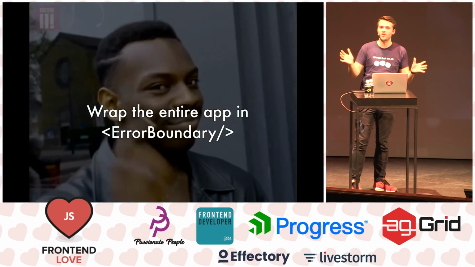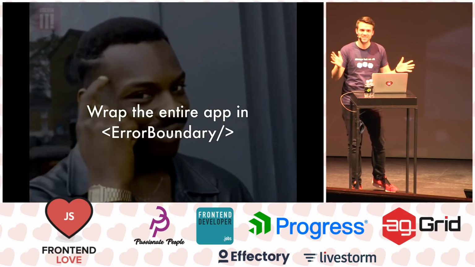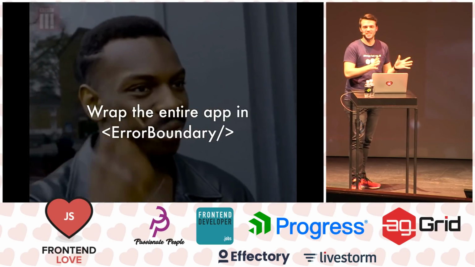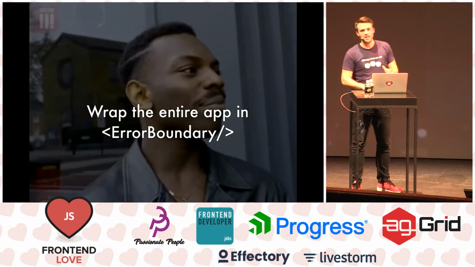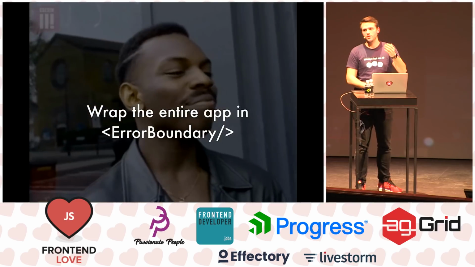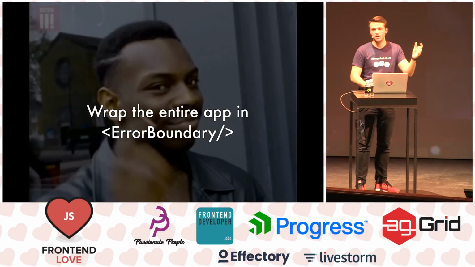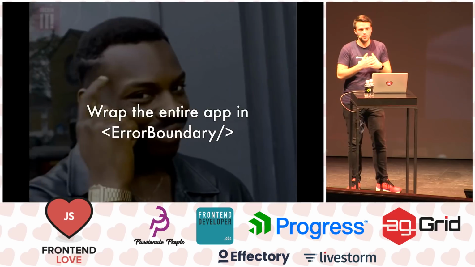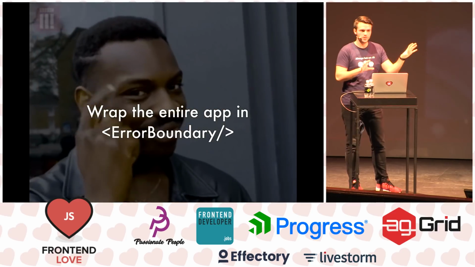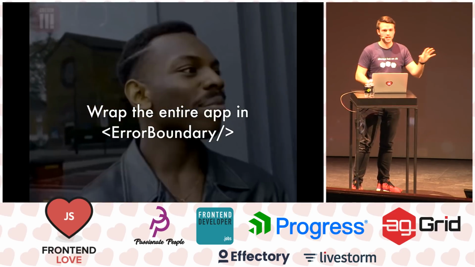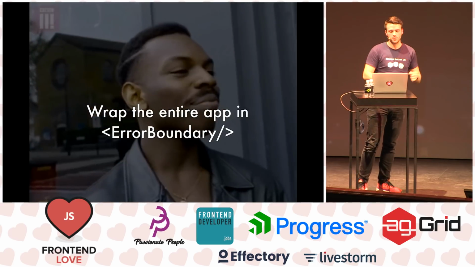And of course, right now you're getting the idea. I can just wrap the entire app in an error boundary. I'm going to catch all the errors, right? And it totally works. I've tried it, I admit it, I tried it on an app, but it's going to replace your app from a white screen to a white screen with a text, something went wrong. I mean, it's still better than a white screen, but I would advise you to wrap multiple components with error boundaries. If something throws, everything's going to work except that one small thing.